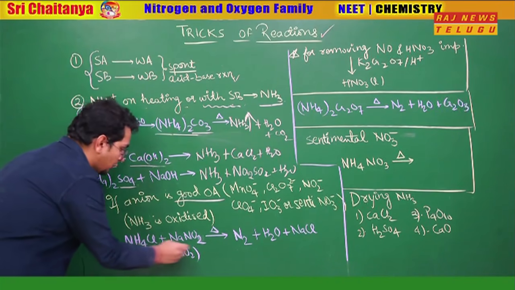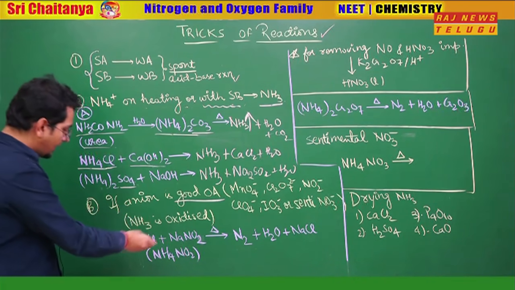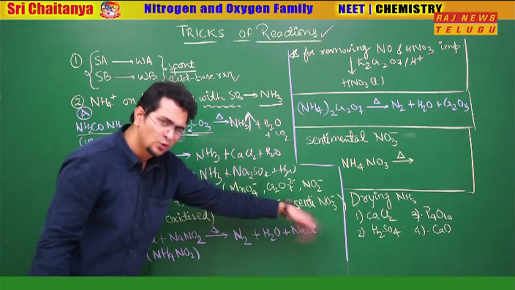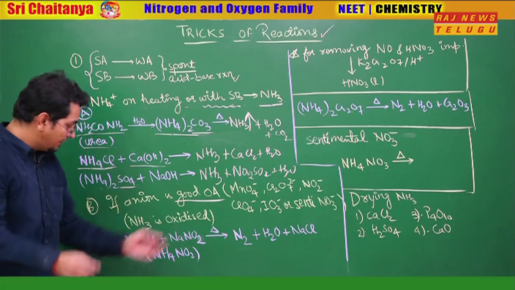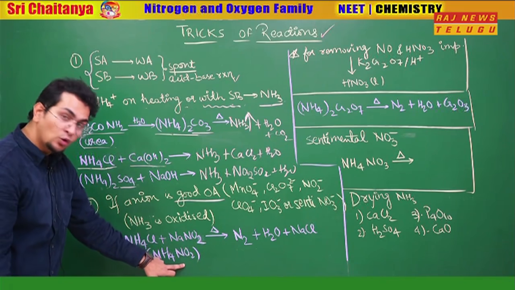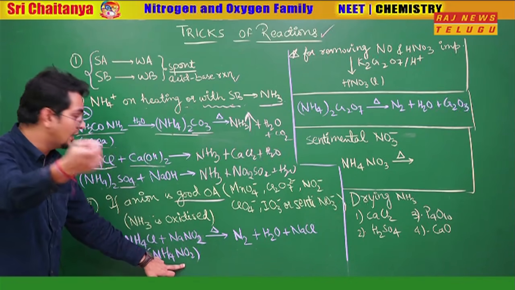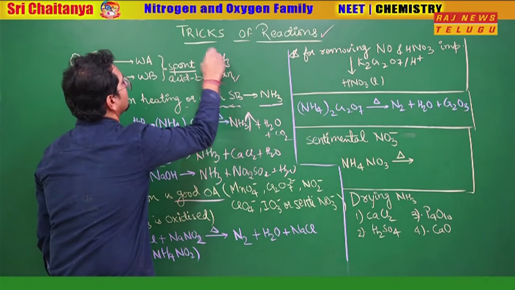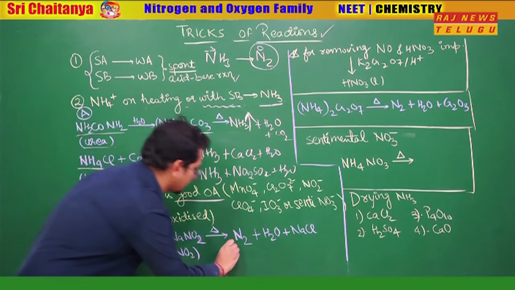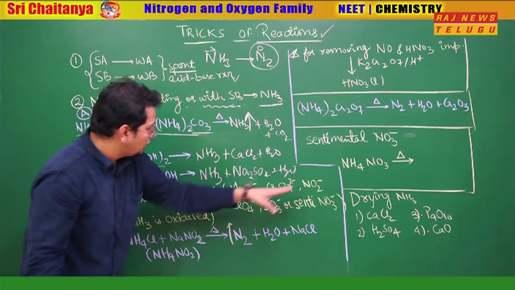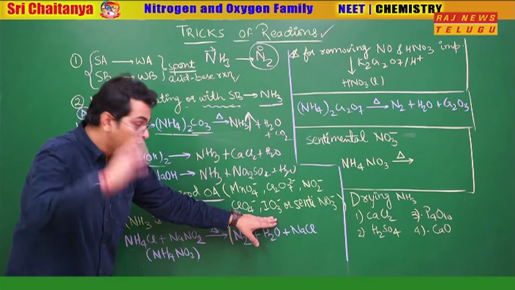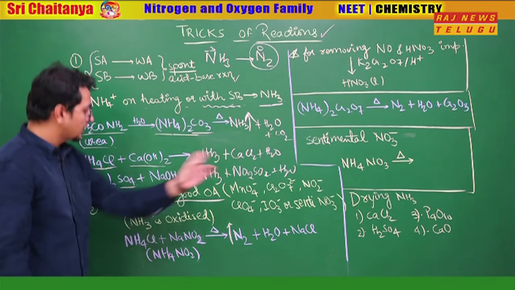Carrying on. For example, NH4Cl and NaNO2. If I take this mixture, it is NH4NO2 only. So NH4NO2. One thing is sure, NaCl will come out. Useless, remove it. What about NH4NO2? Simple. Ammonium salt on heating or with a strong base releases ammonia, but this NO2 minus, being an oxidizing agent, oxidizes ammonia. To understand, in ammonia nitrogen was in -3, it will be oxidized to 0 oxidation state, that is N2, and N2 gas comes out. So all of them, ammonium nitrite, ammonium dichromate, ammonium permanganate, ammonium chlorate, ammonium perchlorate, ammonium iodate, all of them release nitrogen gas because the ammonia got further oxidized.